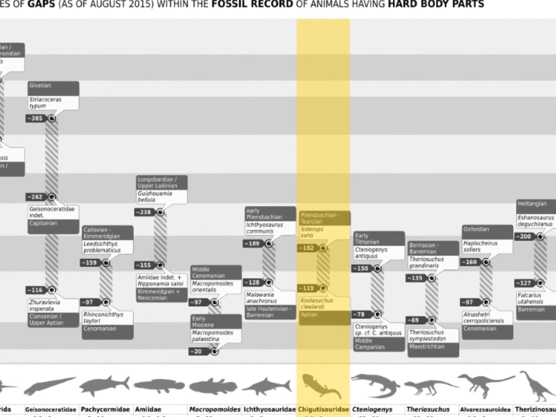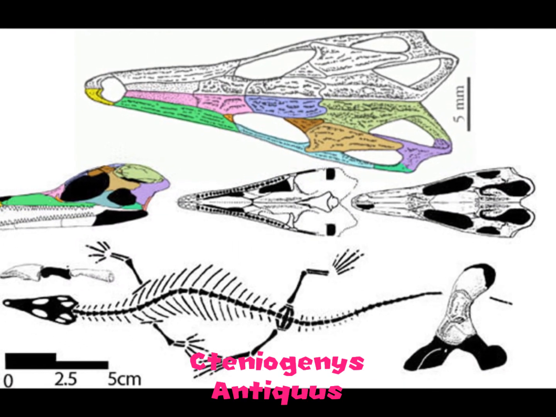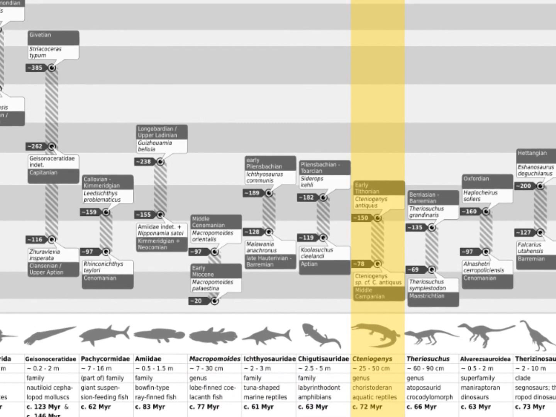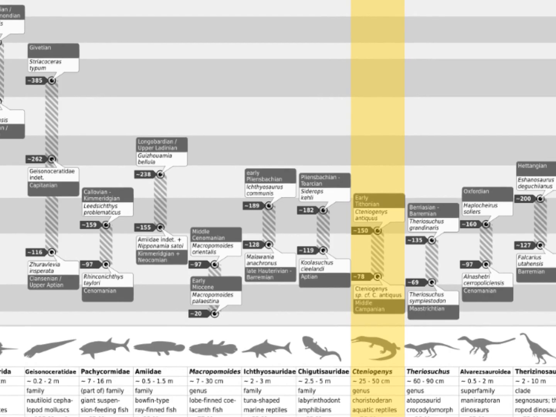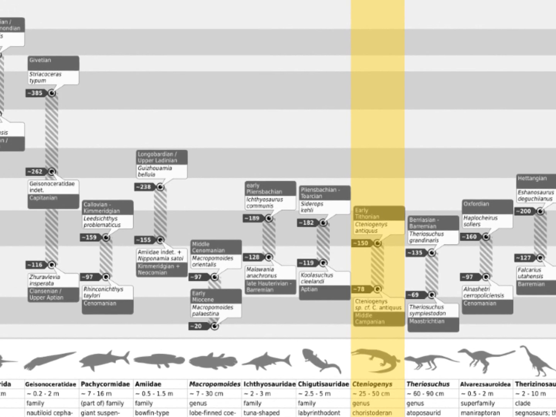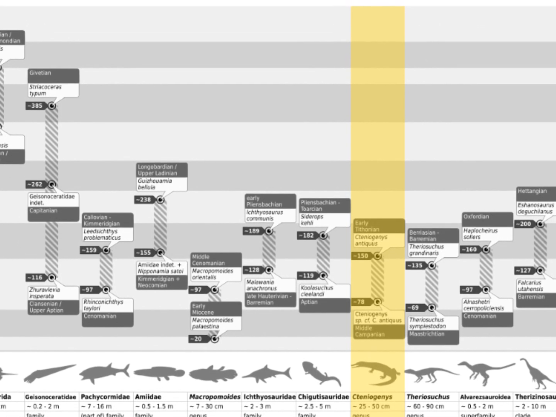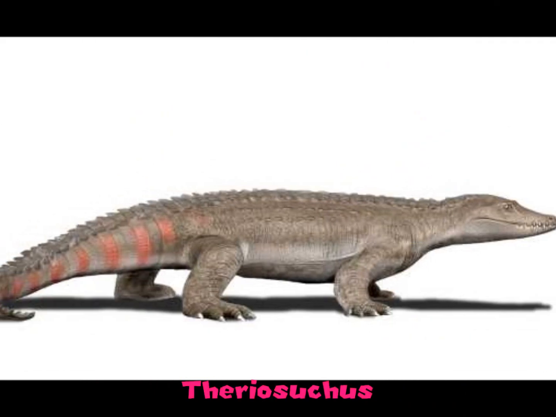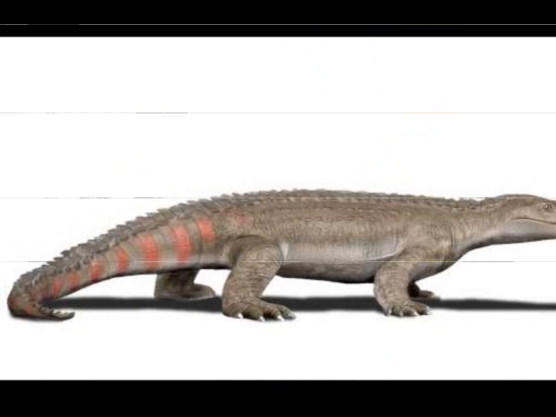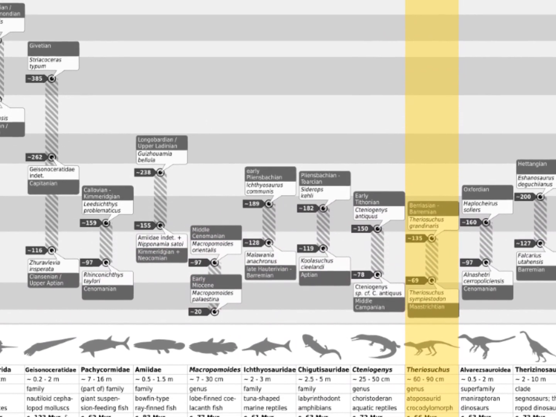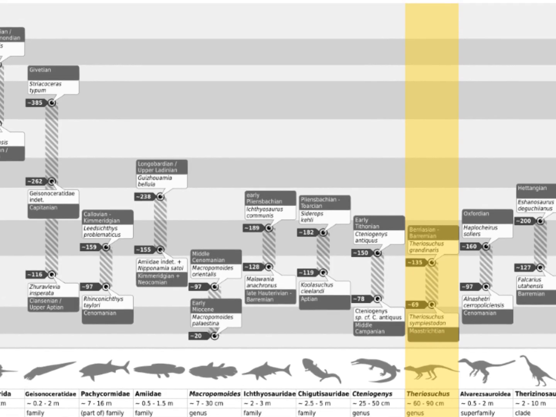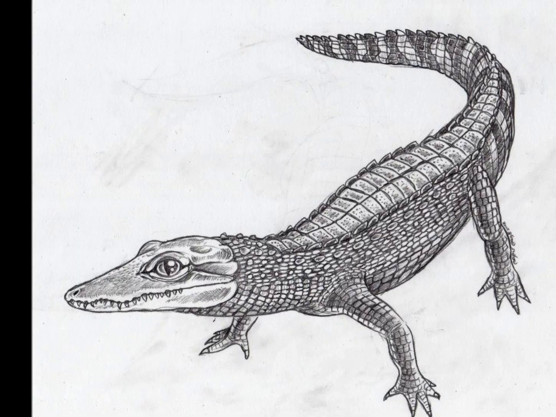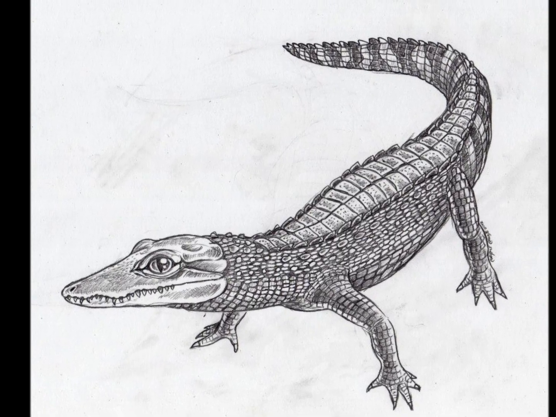Cteniogenus antiquus is a species of marine reptile with 72 million years of nothing in its fossil history between the mid-Jurassic and the late Cretaceous, and in all that time it was gone from the earth, it didn't even evolve into a new species. Yeah, right. Next is Theriosuchus, a crocodilian whose only fossilized remains date from complete opposite ends of the Cretaceous, approximately a 66 million year gap. In reality, it's more likely that some evaded the floodwaters which killed the earlier Theriosuchus, but were caught later on.